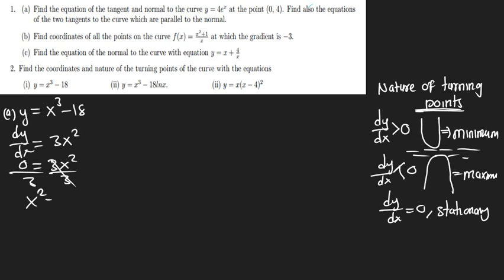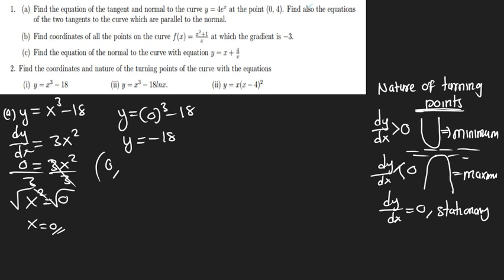Then you find the value of x. Notice that x is equal to 0. Now we can find the other coordinate. We go directly in the equation. Our y is going to be negative 18. So the first coordinates we are going to find are 0, negative 18 for this particular formula.